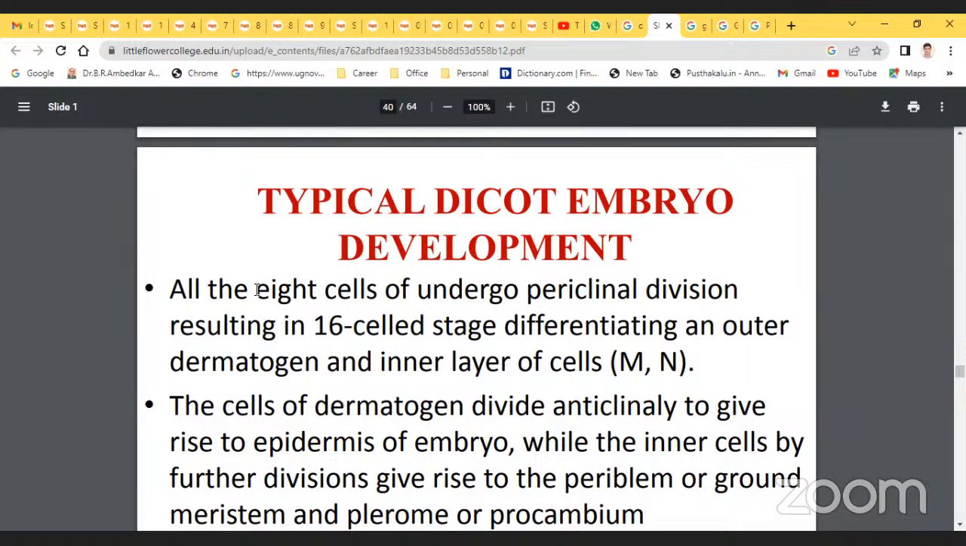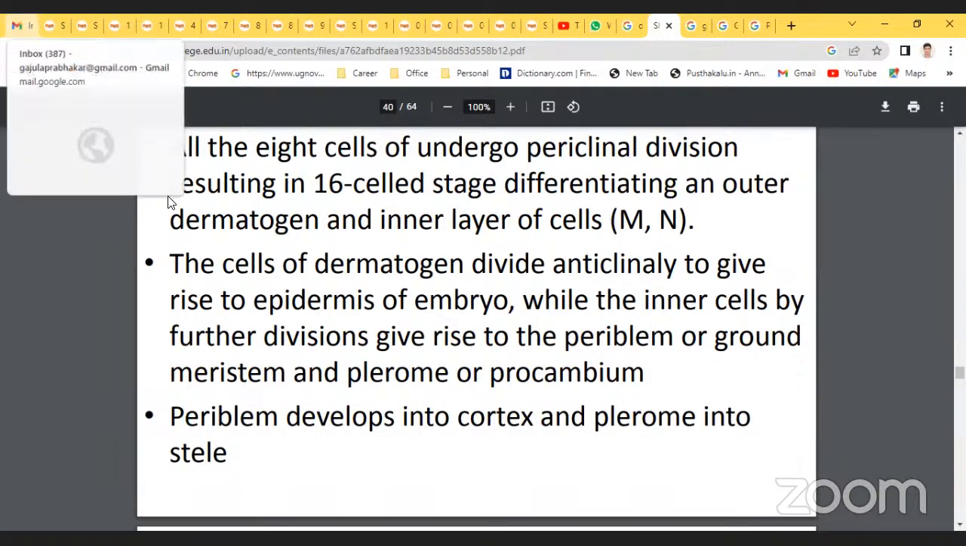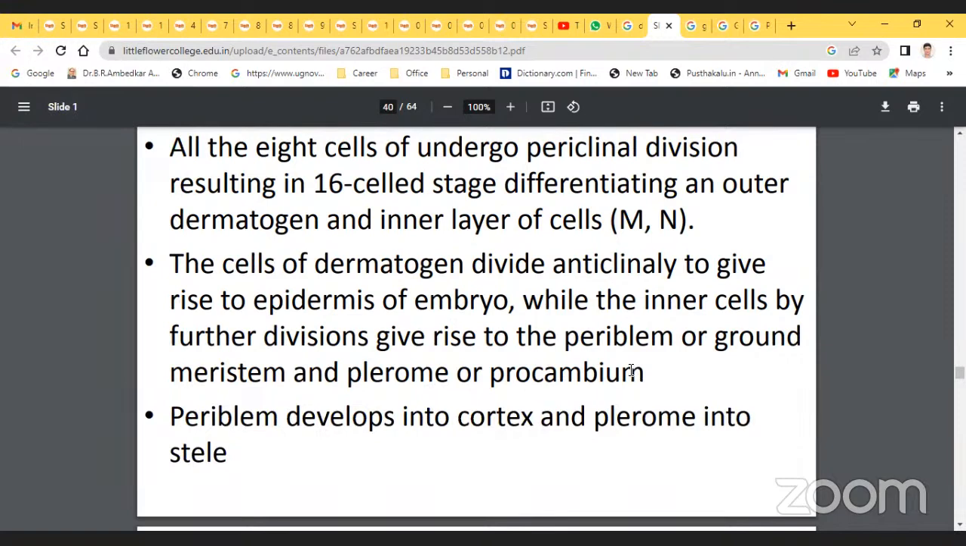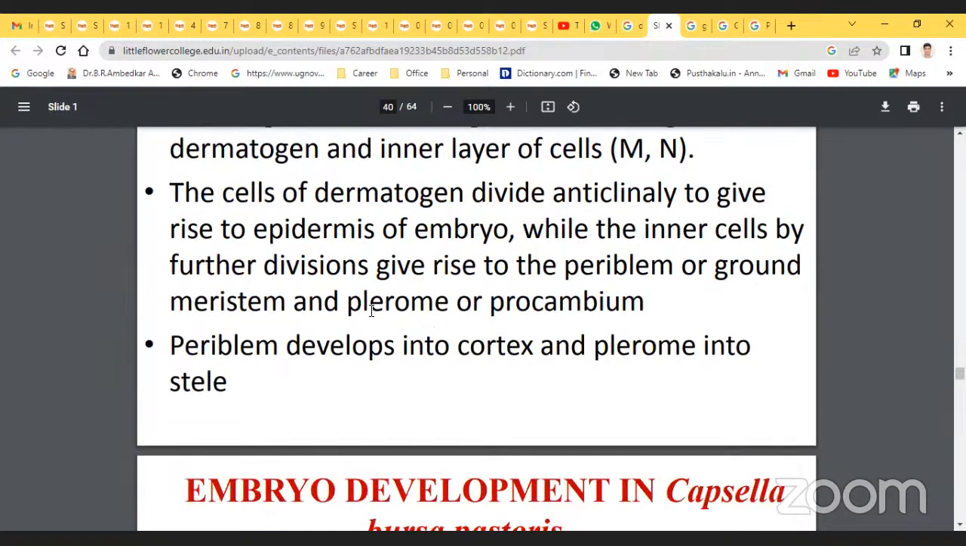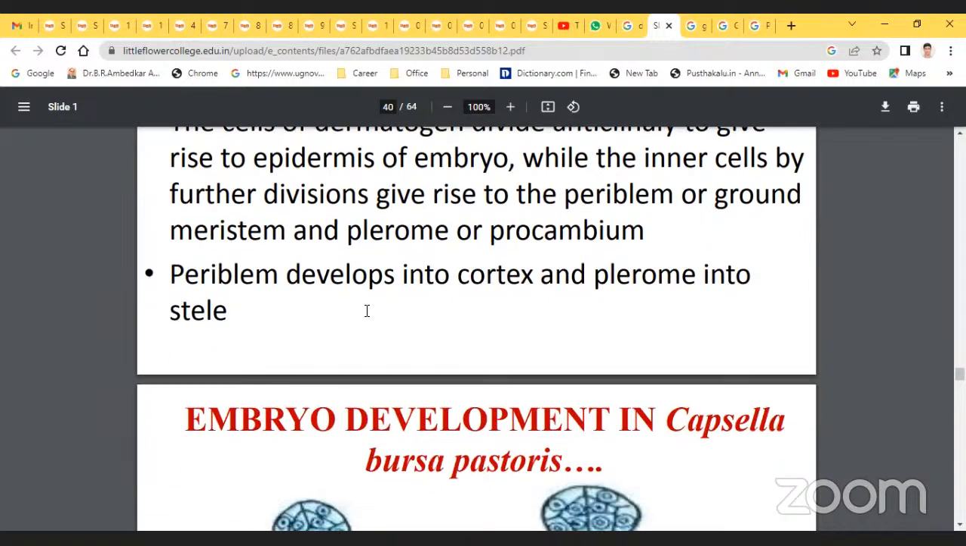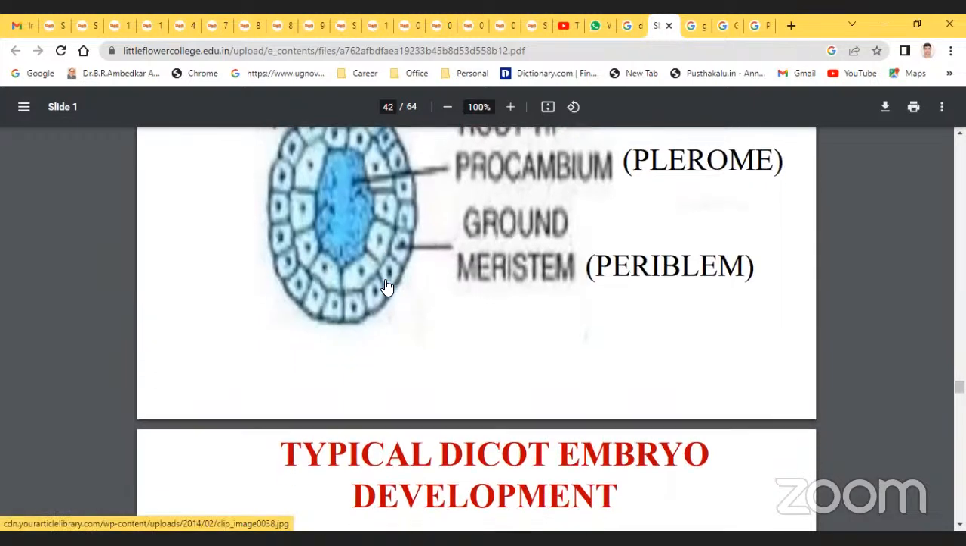The cells of the dermatogen divide anticlinally to give rise to the epidermis of the embryo. The inner cells, by further divisions, give rise to the periblem or ground meristem and the plerome or procambium. The periblem develops into the cortex and the plerome into the stele. So these are the developmental stages.